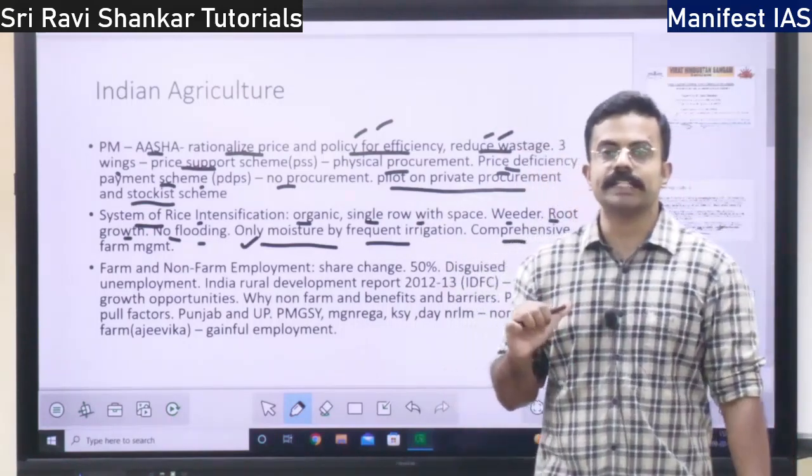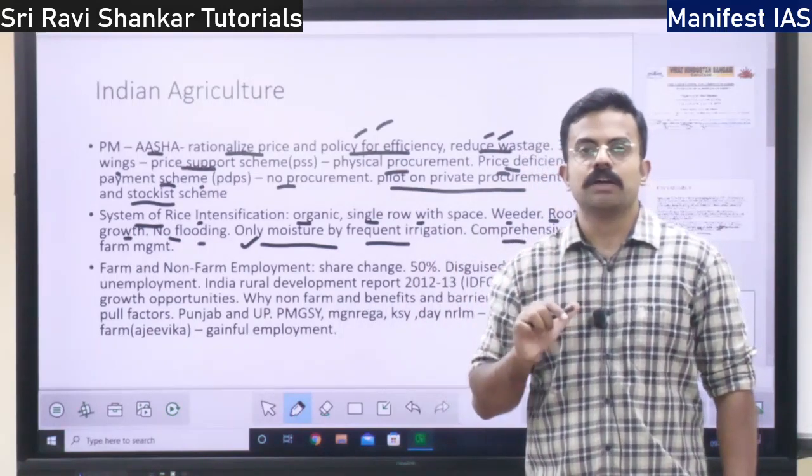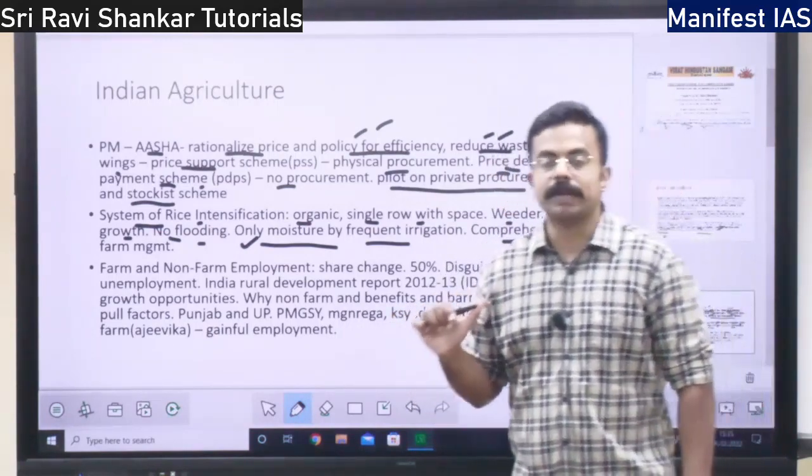Next you have comprehensive farm management. This system of rice intensification focuses on managing the farm in a comprehensive way. That is, there is no fragmentation.